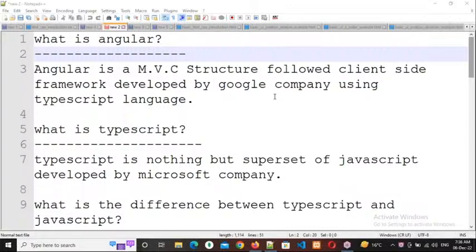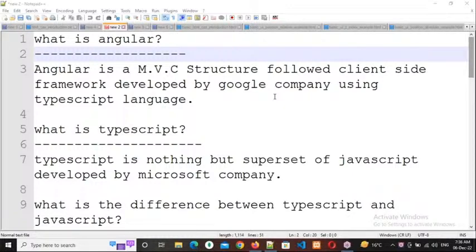Clear, everyone? Please respond. So by using any language, you can develop n number of frameworks, but by using a framework, we cannot develop any language.